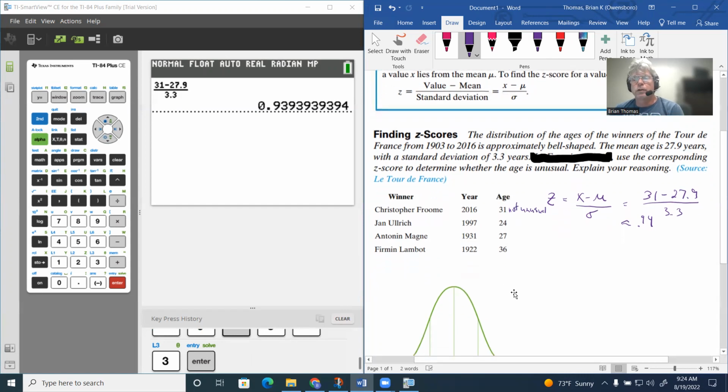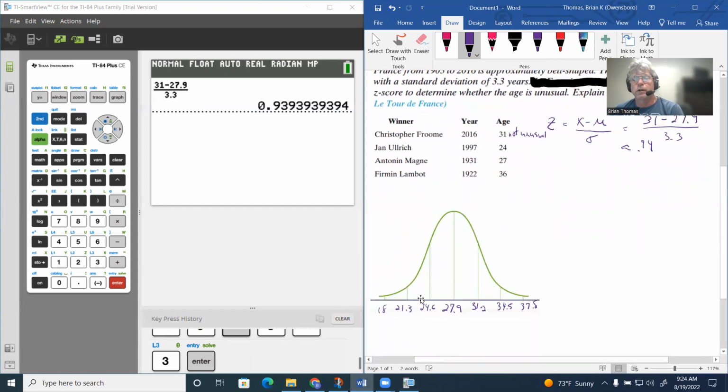Age 24, if we look at the bell-shaped curve, we're starting to get past this a little bit, but not by much. So just by looking at the bell-shaped curve, age 24 does not look that unusual here. So if we go ahead and figure out the z-score, z equals, again, the x is the data, 24, minus the mean, which was 27.9. And if we divide that by the standard deviation, which is 3.3, that'll tell me how many standard deviations this is from the mean.